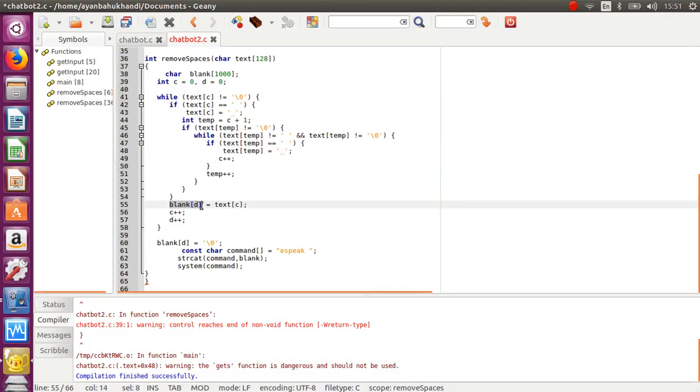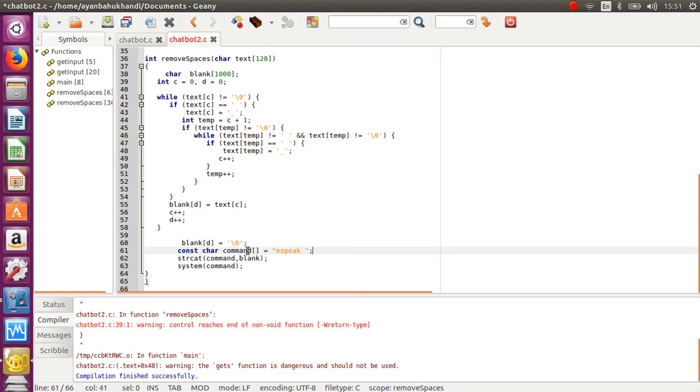Blank is a variable, and c is the variable that we transferred, and it replaces it with blank and c++ and d++. It increments the c and the d. Now what this command does is that const char command is equal to eSpeak, means it makes the command eSpeak.